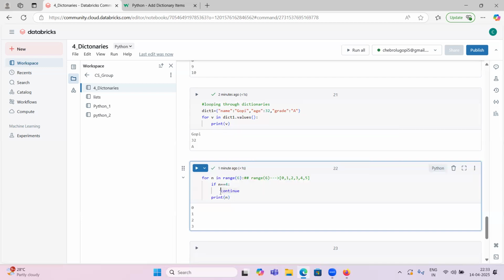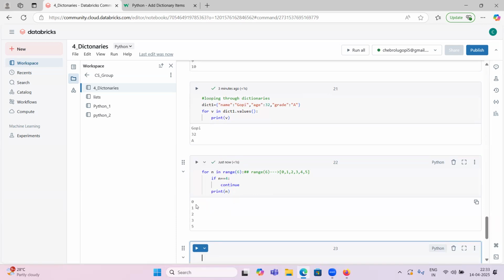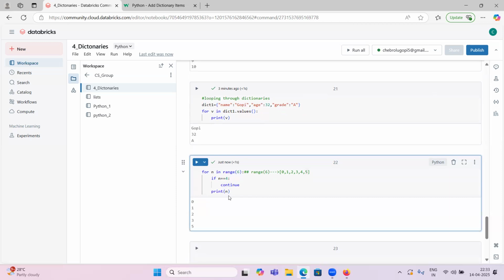Whenever that is true, it goes directly back to the loop. The next item is 5. Does 5 equal 4? No, so it prints 5, the end of the list. So 0 1 2 3 5 it will print. Whenever n equals 4, continue, it goes back and fetches the next item, which it prints.